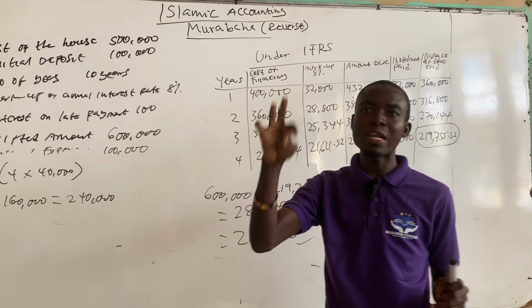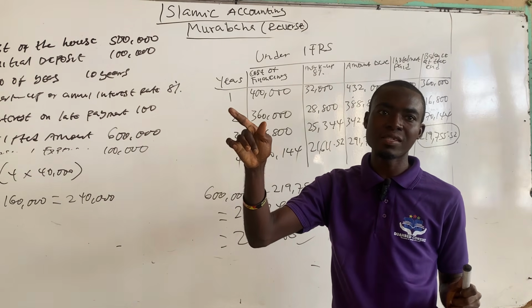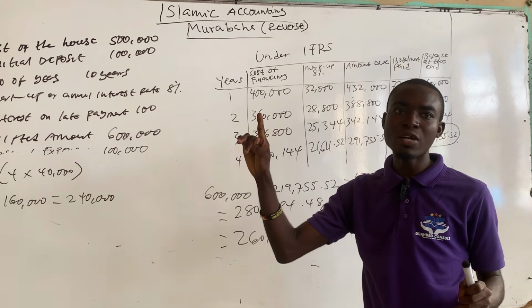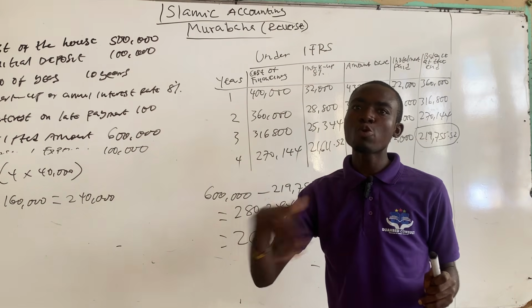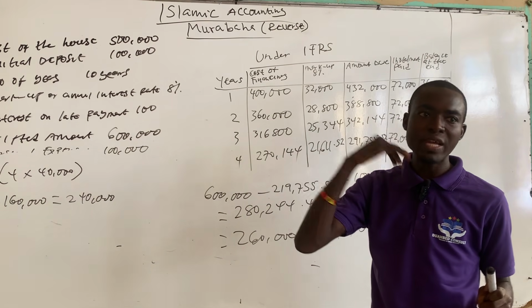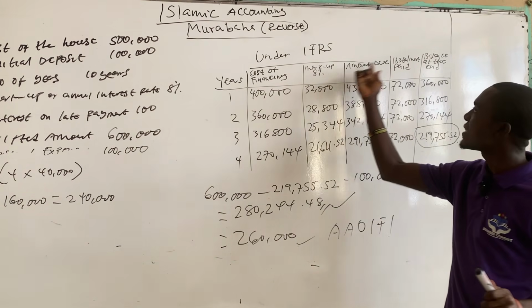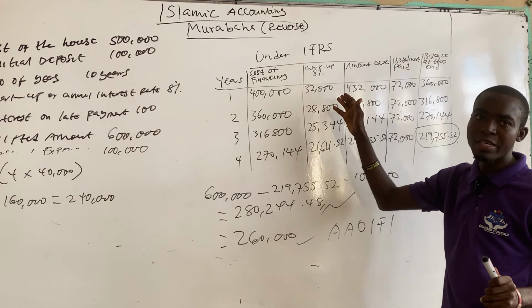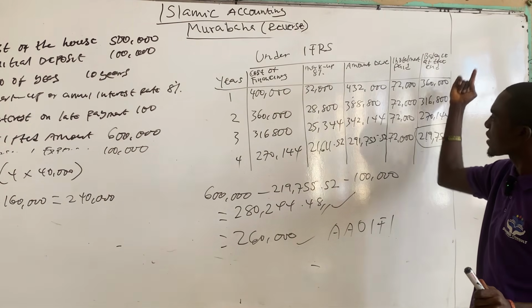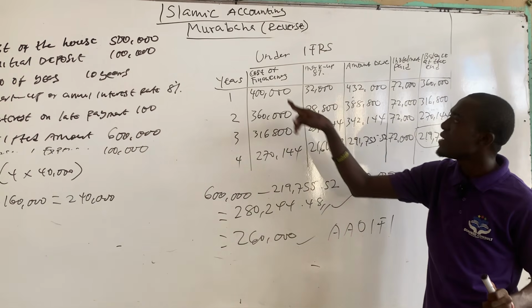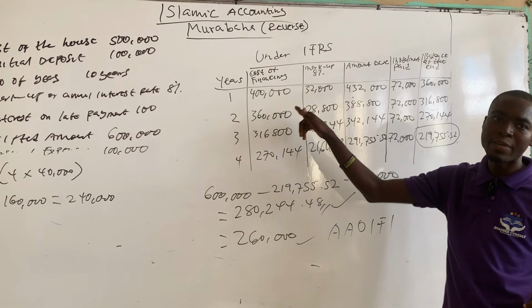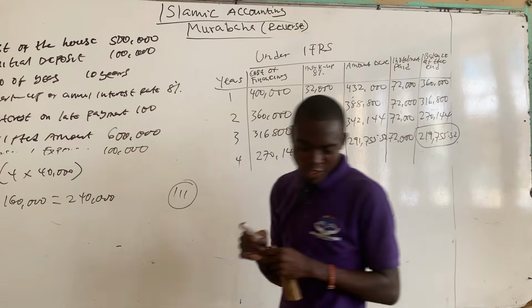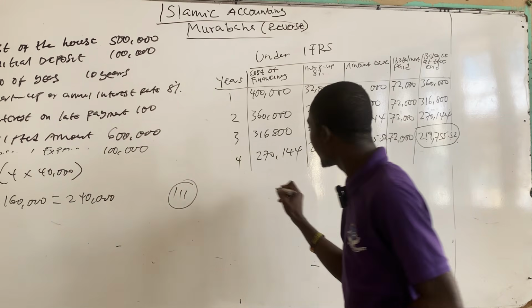It was calculated on the cost of financing, and that was 32,000. So every year, Imam Ghazali was paying a constant interest of 32,000. But under International Financial Reporting Standards, interest keeps on changing from year to year, because the interest was charged on the amount owed at the beginning of the year. So what caused the difference is